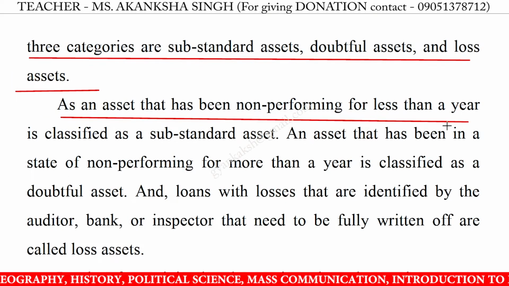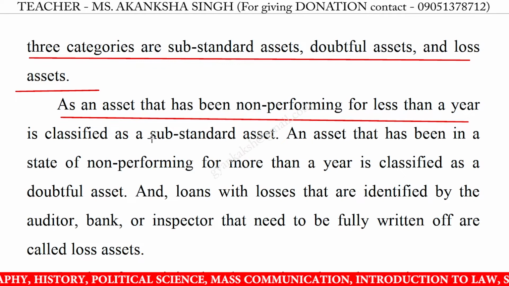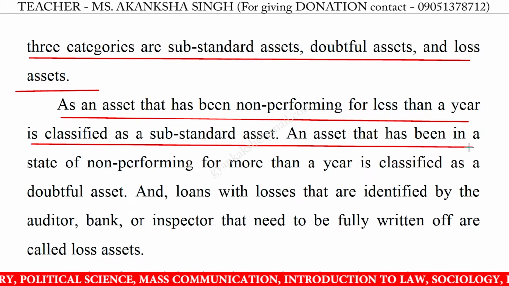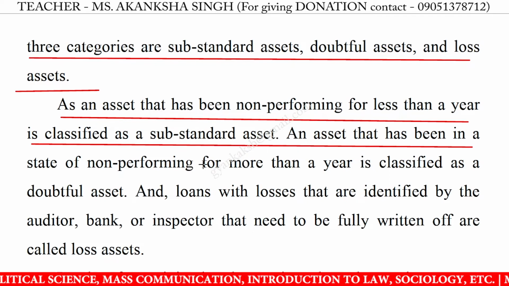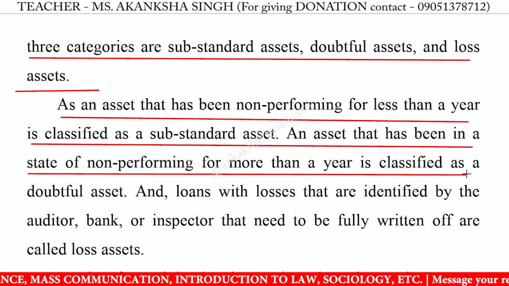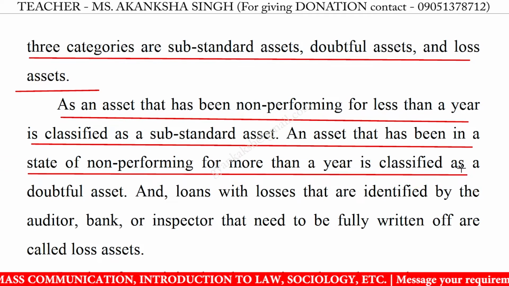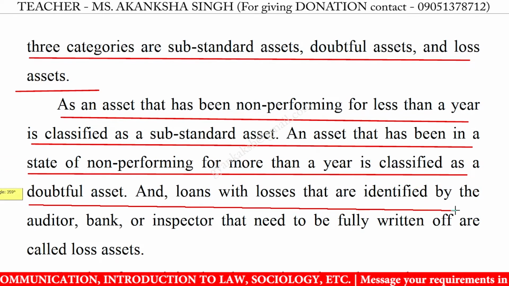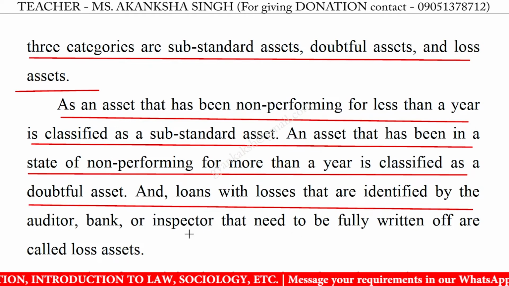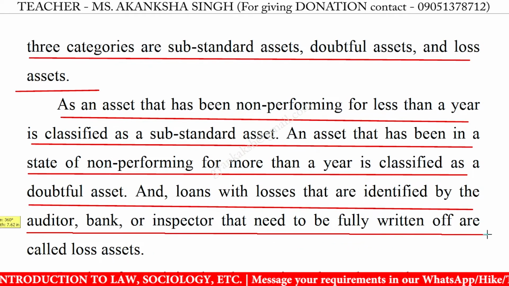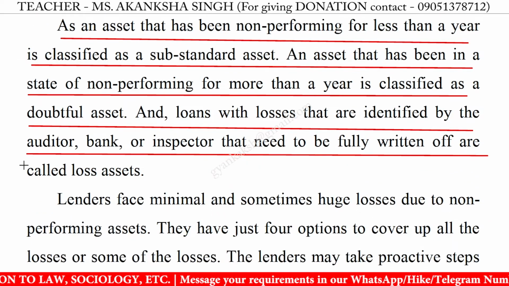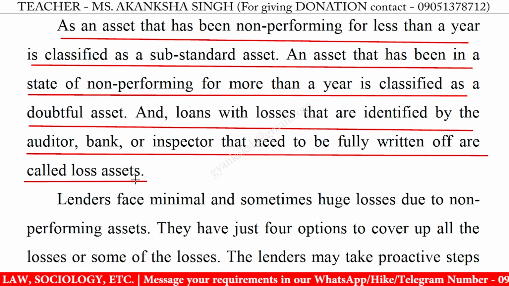An asset that has been non-performing for less than a year is classified as a substandard asset. An asset that has been in a state of non-performing for more than a year is classified as a doubtful asset. And loans with losses that are identified by the auditor, bank, or inspector that need to be fully written off are called loss assets.